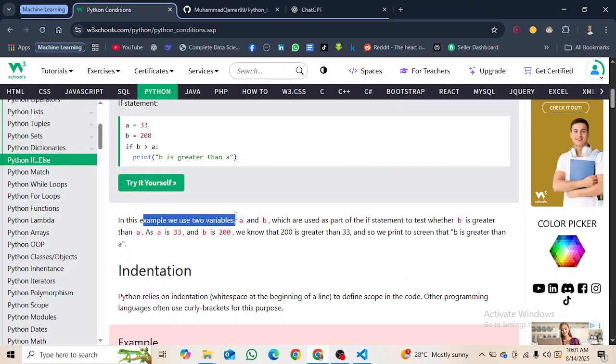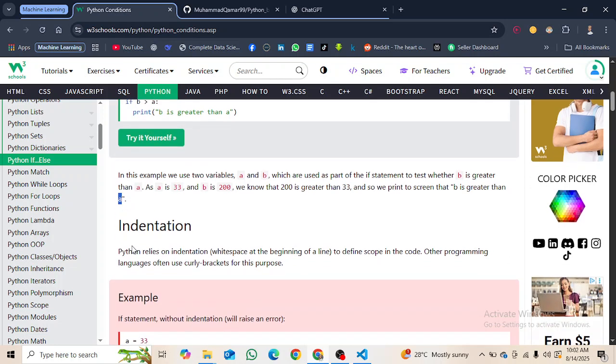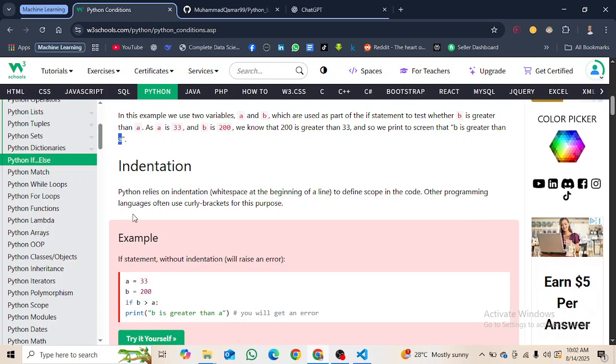So in this example, we use two variables a and b, which are used as part of the if statement to test whether b is greater than a. As a is 33 and b is 200, and in our case b was 54, so we know that 54 is greater than 33, and so we print to screen that b is greater than a, which we have already done. Hope you got the point.